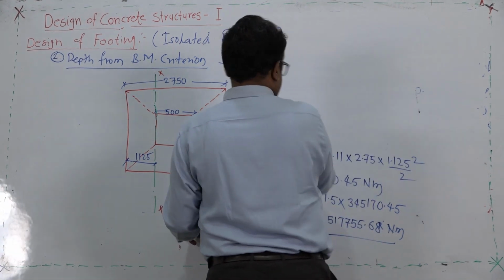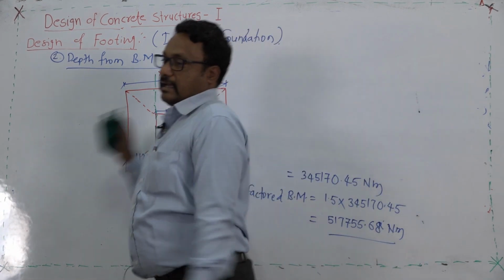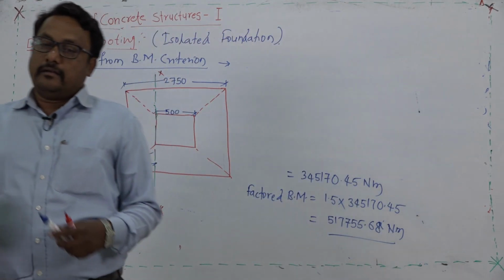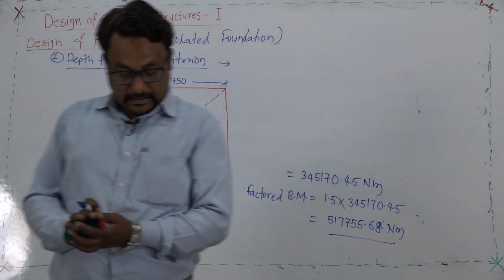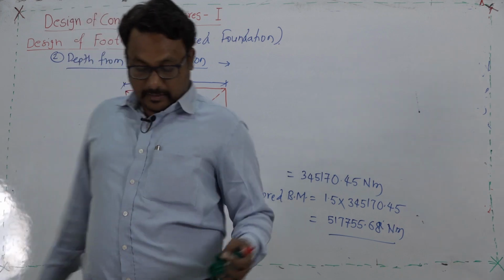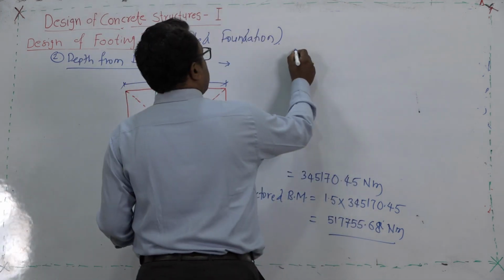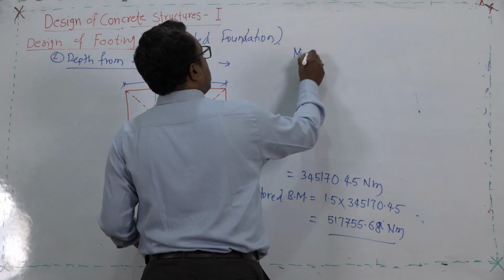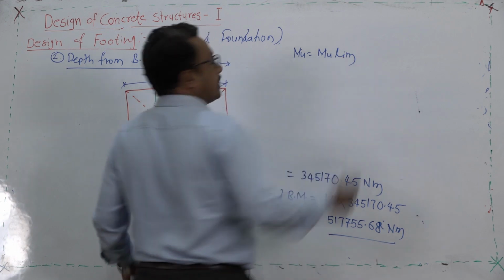Now, we are going to design this as a beam as we have discussed earlier. What is this bending moment? We will refer to this as Mu and we will try to equate this with the Mu limit.